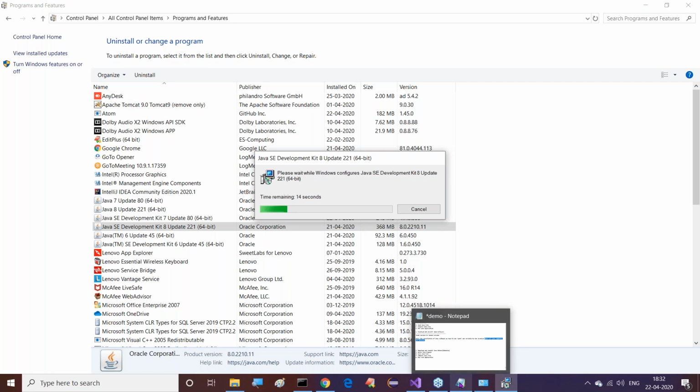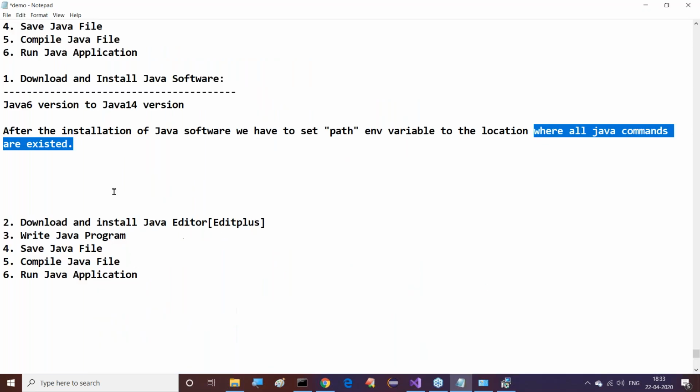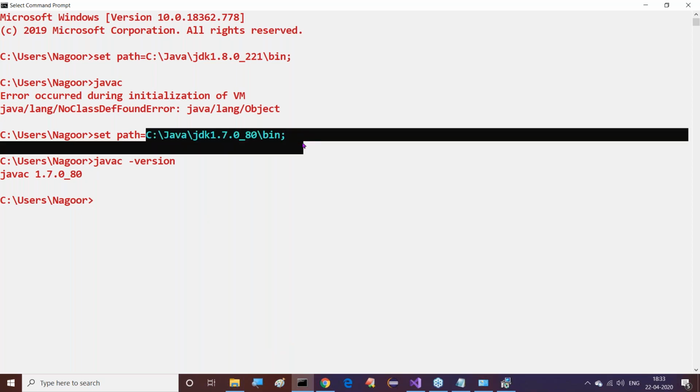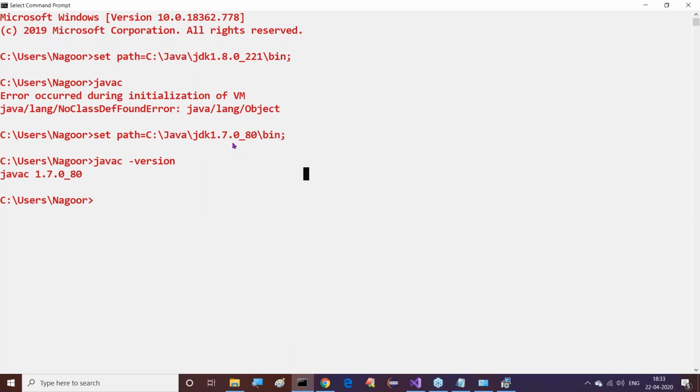Right. Now, anyway, just observe this clearly. What I'm telling you is that we need to set the path environment variable. How to set this path environment variable? I have shown it here: set space path equal to C colon slash Java slash JDK 1.7.0 underscore 80 slash bin. That we have to provide. Observe this clearly. Then after that, we use java space hyphen version.